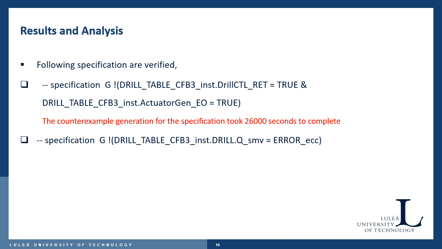In order to identify whether the controller produces forward and back signals true at the same time, the second specification is used. After executing the second specification, NuSMV produced output as true. The ECC of the drill model never goes to the error ECC state, that is, the controller never produces forward equal to true and back equal to true conditions simultaneously.